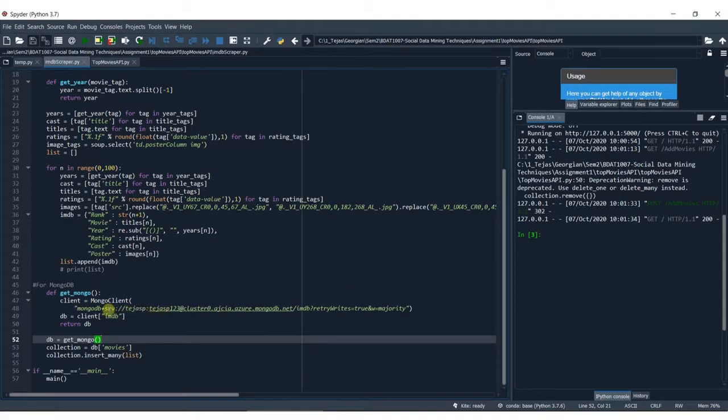Now I go to the code, and here I already defined a client, MongoClient, which is the account link, and then under this client I want to create a database named IMDb and collection named movies, and then I want to insert the data as a list. So if I run this code here, you will see the code has successfully run.